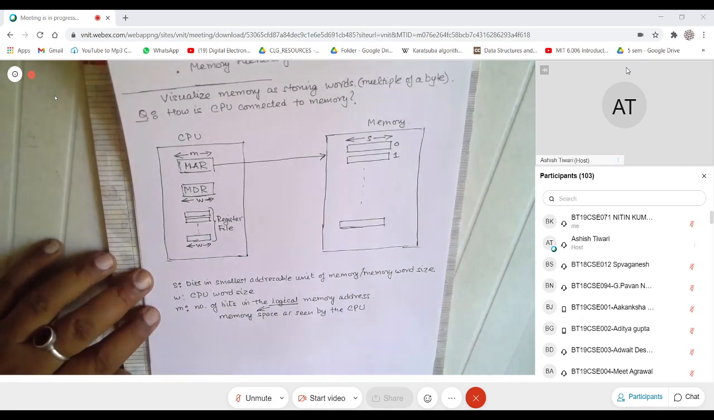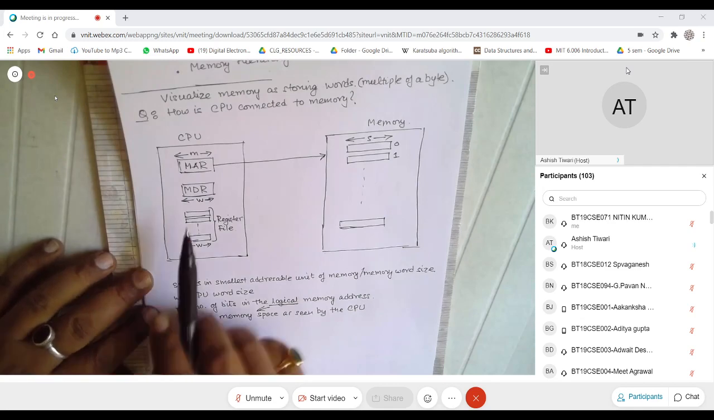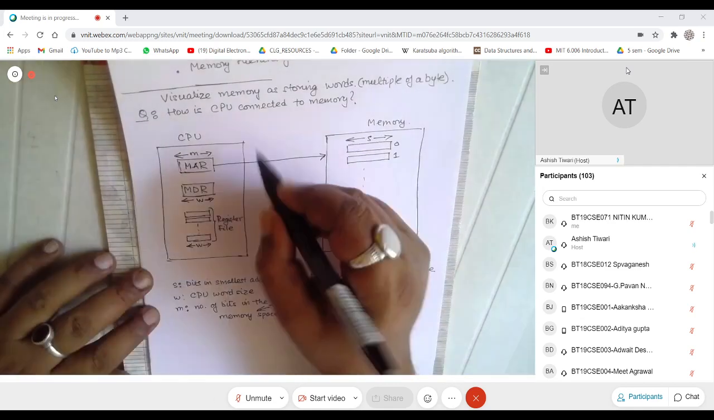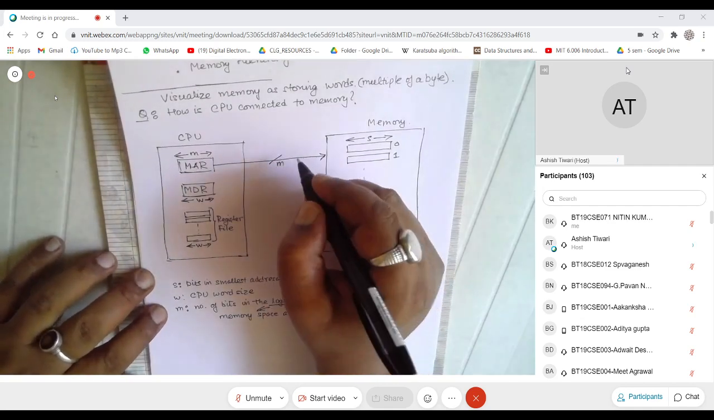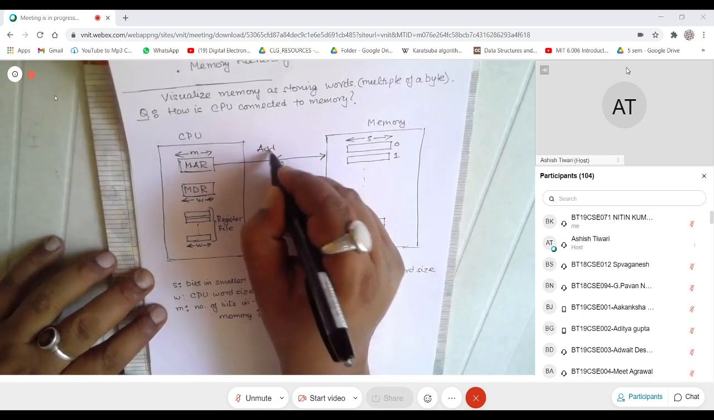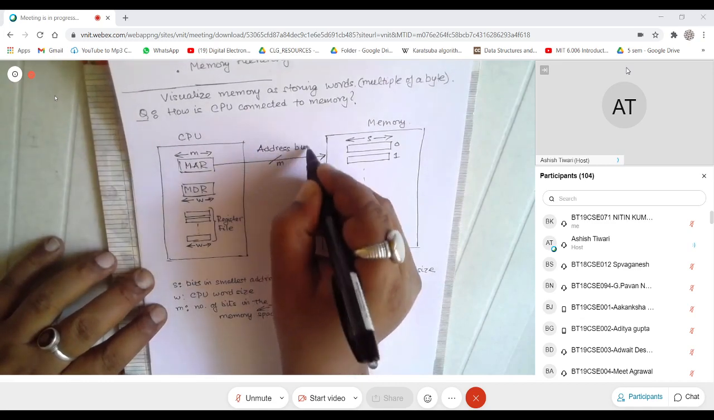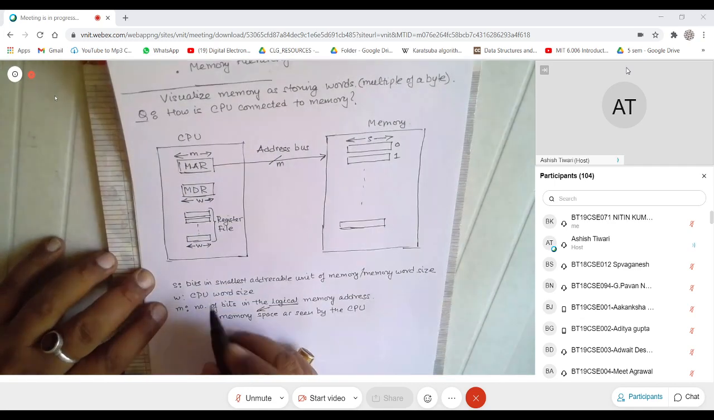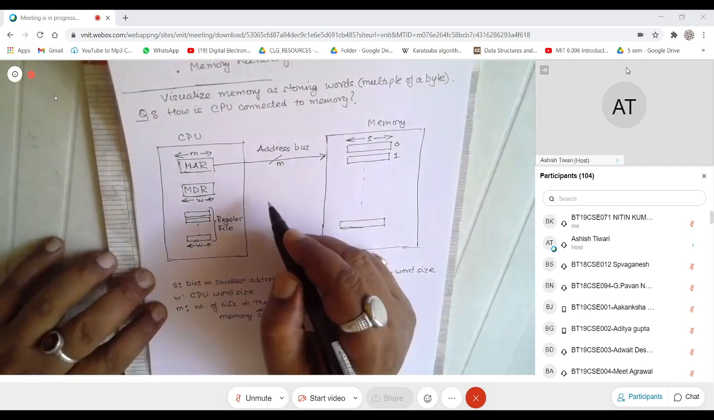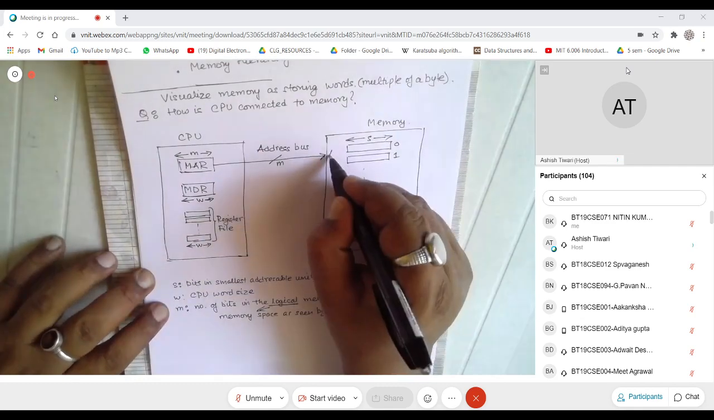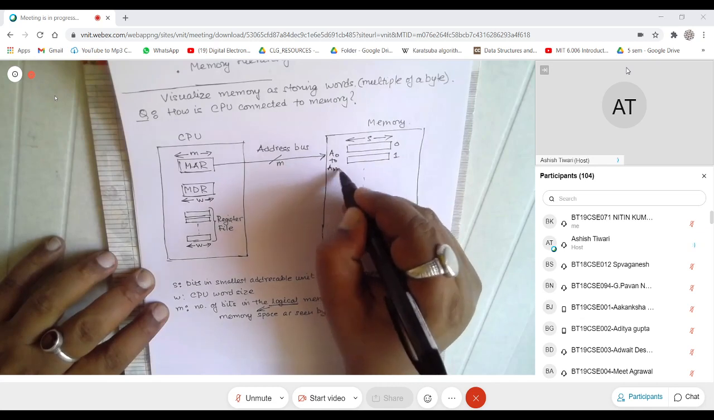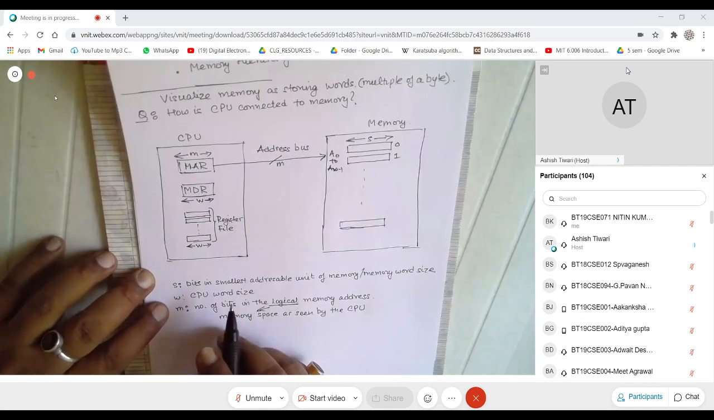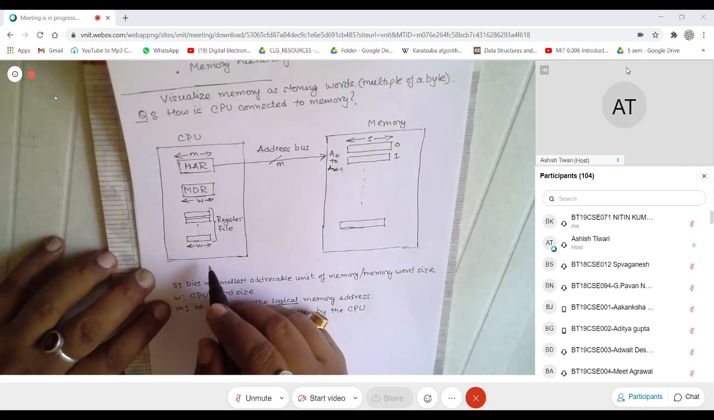So whenever I want to access memory, I will push an M bit value here. This M bit value travels over a bus called the address bus. This address bus goes to memory. So here you will have pins like A0 to AM-1, and this is M.